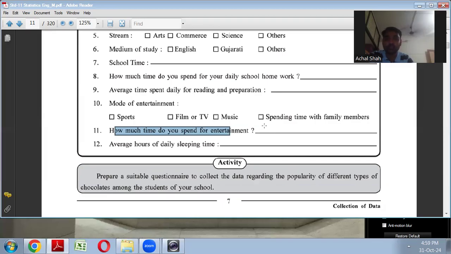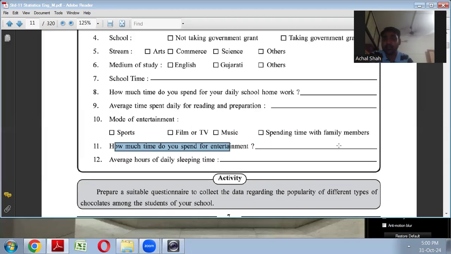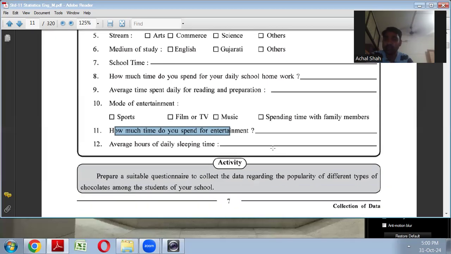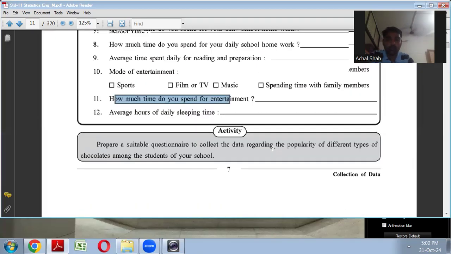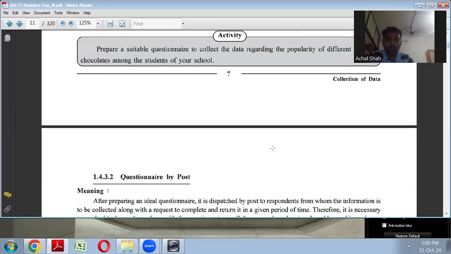This kind of question is not there: where do you spend the time for entertainment, or what are your entertainment habits? If it is not required, because it is a long descriptive answer, it will take time. Instead, we ask how much time you spend for entertainment, so that we understand whether he is spending 1 or 2 hours or whatever.